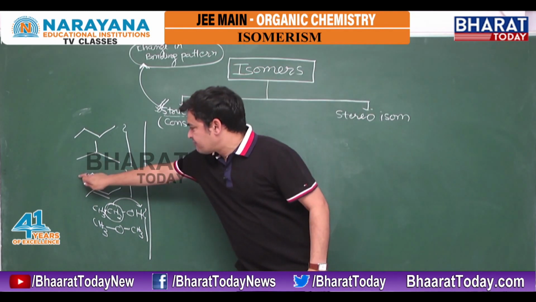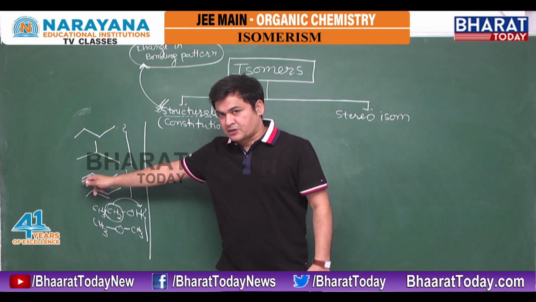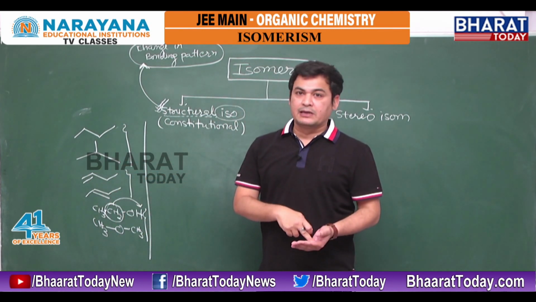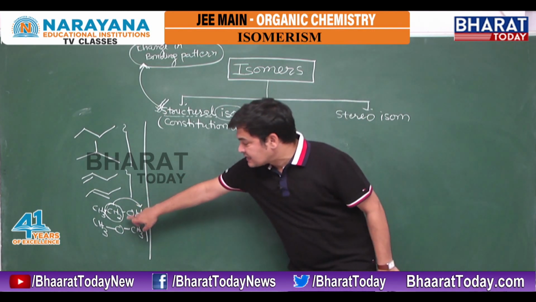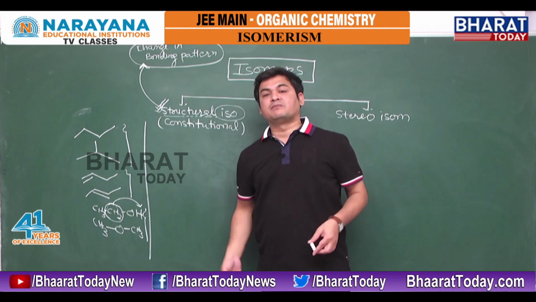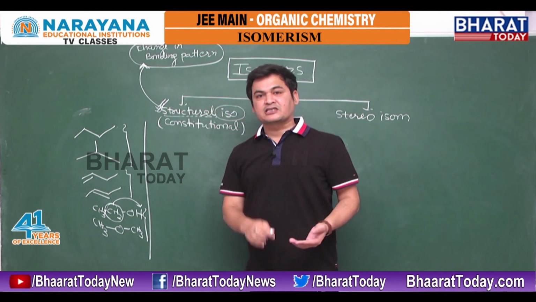In the second example, I have this but-1-ene. I remove this pi bond from the first carbon and place it on the second carbon. Again I have changed the bonding pattern. In the third example, I have CH3CH2OH. I cut this CH2 from this point and attach it this side. Again I have changed the bonding pattern. Whenever I change the bonding pattern, I get a different structure.